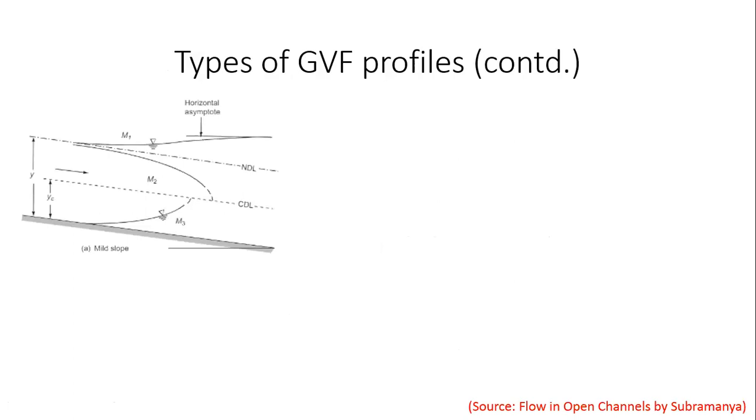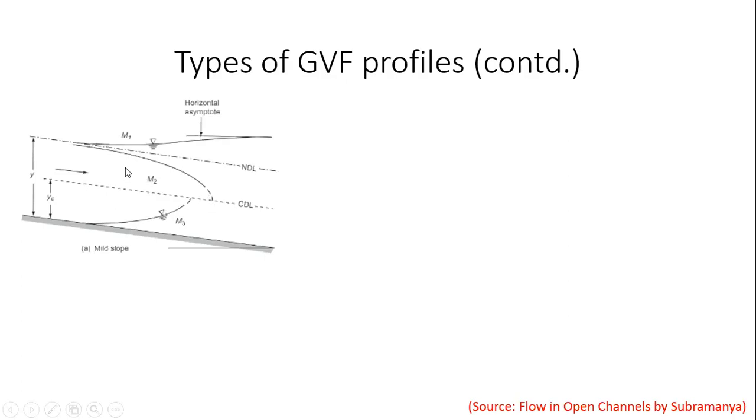So to begin with, for a mild slope, you may have an M1 curve or an M2 curve or an M3 curve. If you notice, in both M2 and M3, there's a dotted line here. It's a solid line up to this point, and then as it approaches critical depth, if you remember, dy by dx tends to infinity. So we don't go near this zone of high curvature. So we just denote it with a dotted line. By definition, gradually varied flow profile means that the dy by dx is small, right? So we only go up to a point where dy by dx is still small. Once dy by dx starts increasing, we just denote it as a dotted line.